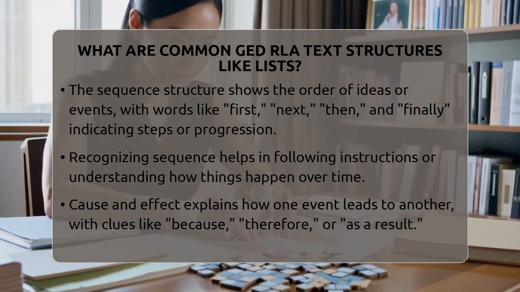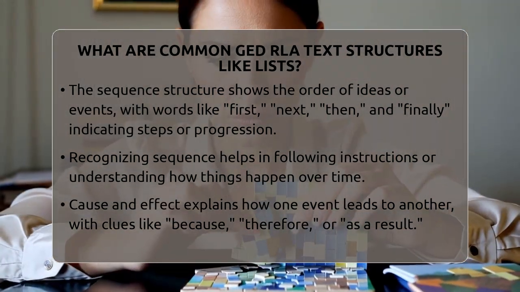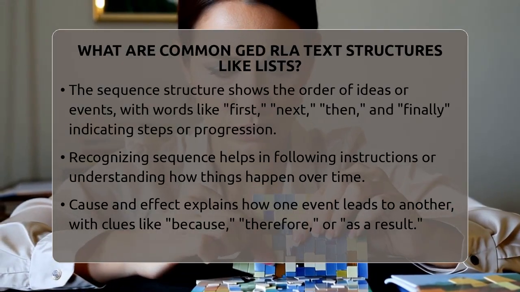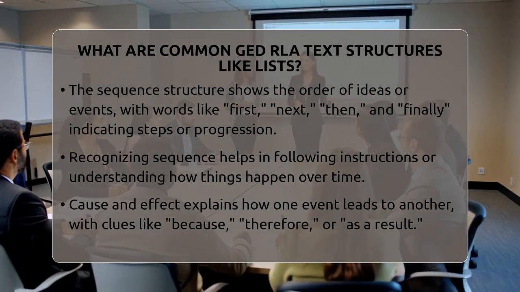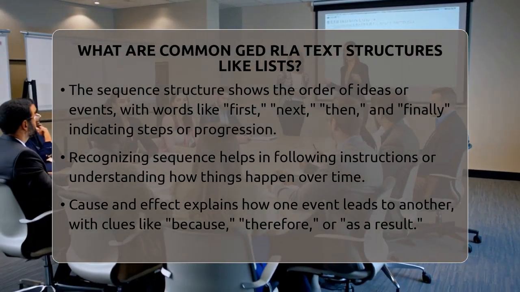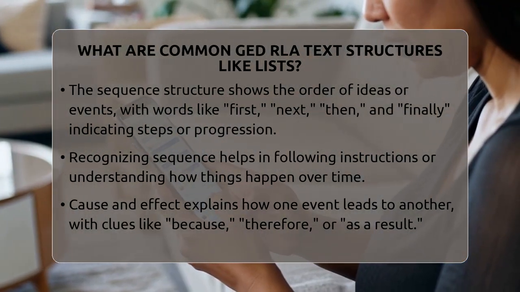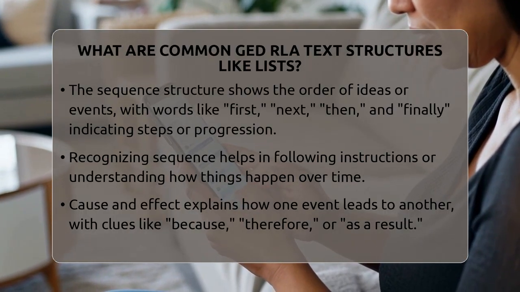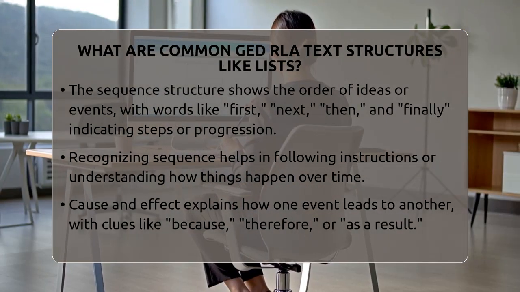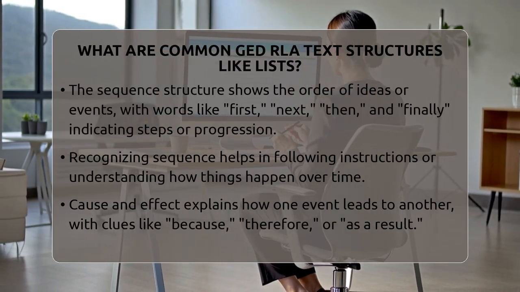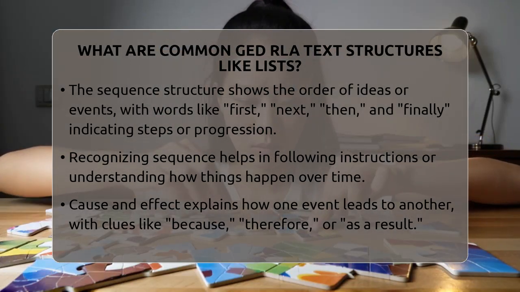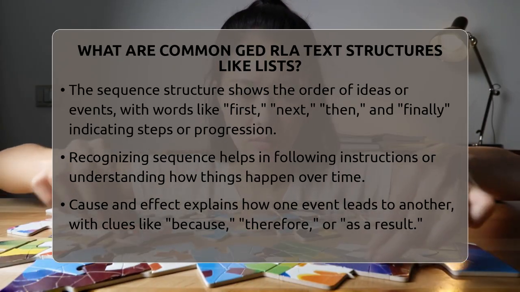Another common structure is sequence. This is used when ideas or events follow a specific order. Think about a recipe or a story. Words like first, next, then, and finally help show the order of steps or events. For example, a paragraph explaining how to plant a tree might start with "first dig a hole, then place the seed, and water it." Recognizing sequence helps you follow instructions or understand how things happen over time.